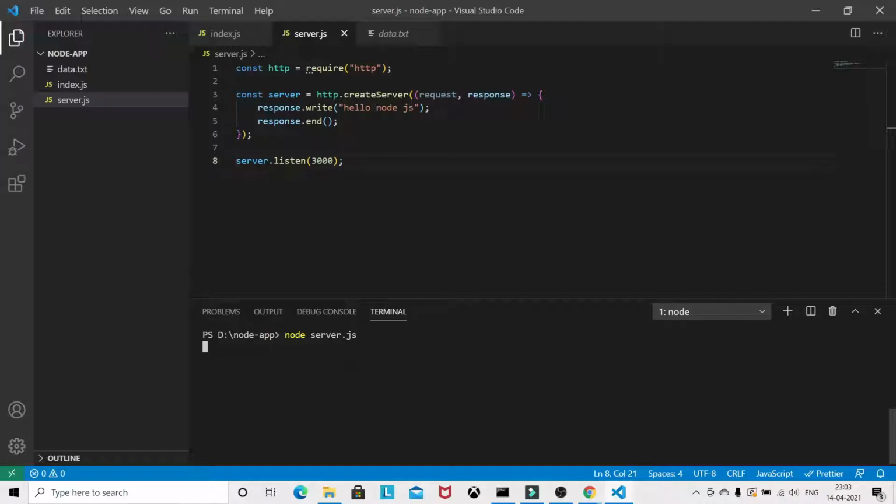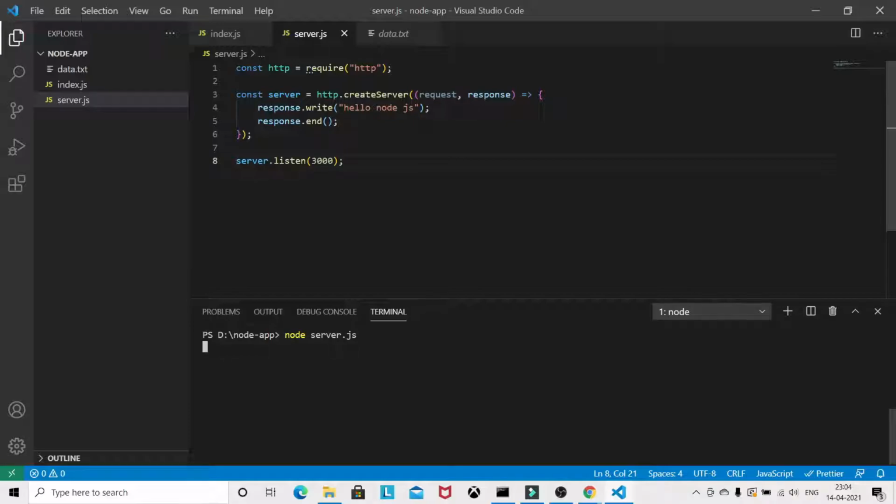So as you can see, I'm not getting any error, but it looks like my terminal got stuck because the Node.js server doesn't stop after parsing all the lines of code, because there is an ongoing event handler going on basically behind the scene. Okay, so you can press Control C here to stop the server, but actually this is not an error overall.